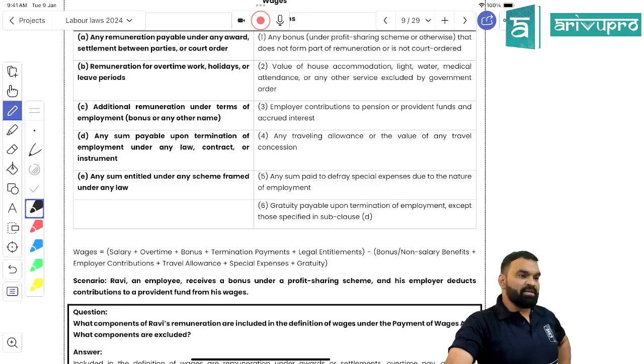So how many things have been covered? If I am well versed with this law, I know when to pay, how to pay, by whom to pay, what would be the legal consequences, and what should be the wage period. I know not only the employer, even the legal representative is not going to be spared. Not only the employee, even the entitlement passes on to the legal representative, which means succession is possible.